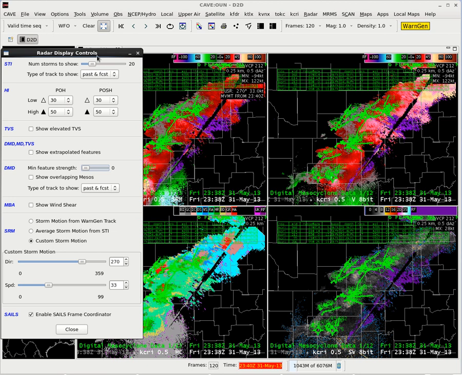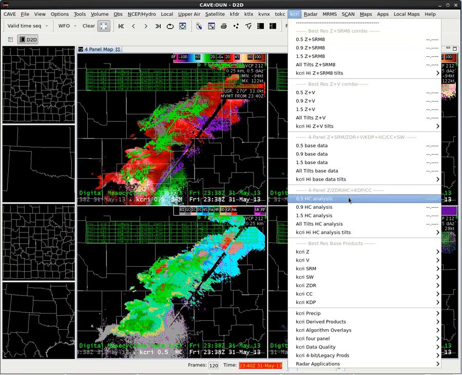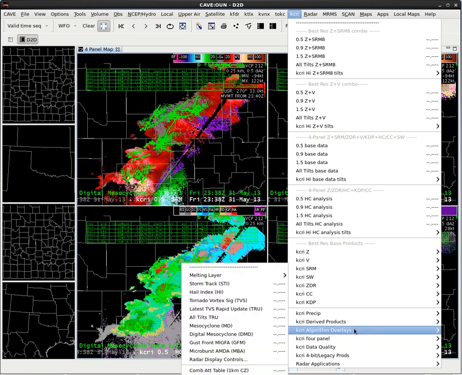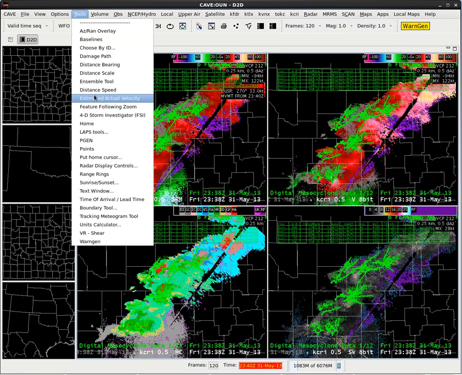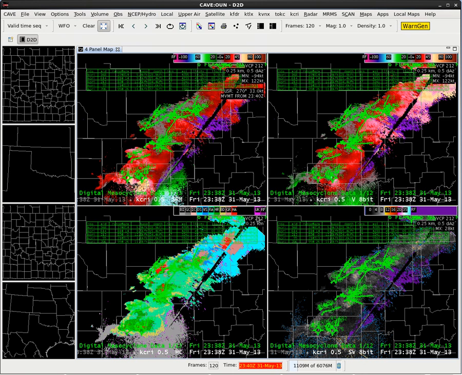If you don't have this display, then all we did was go to a WFO scale and 120 frames, and we loaded a KCRI all tilts base data, and we loaded the algorithm overlay DMD. The other thing we did was go into the Tools menu and load the radar display controls.